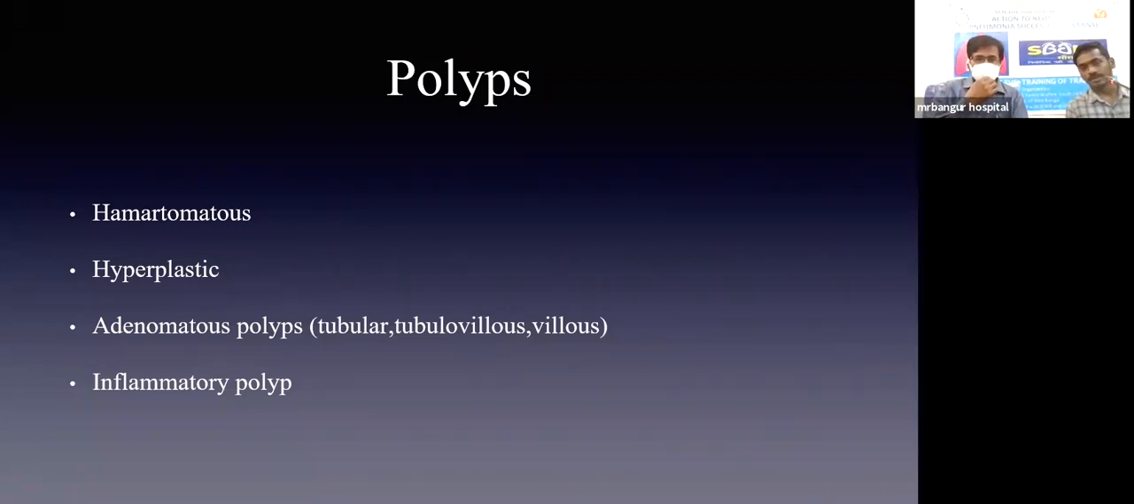Adenomatous polyp has the most malignant potential. So whenever an adenomatous polyp is found, it should be excised. The varieties of adenomatous polyps are tubular, tubulovillous, and villous or sessile. Tubular has a 5% potential of malignancy. Tubulovillous 10 to 20%. Villous is 40% risk.